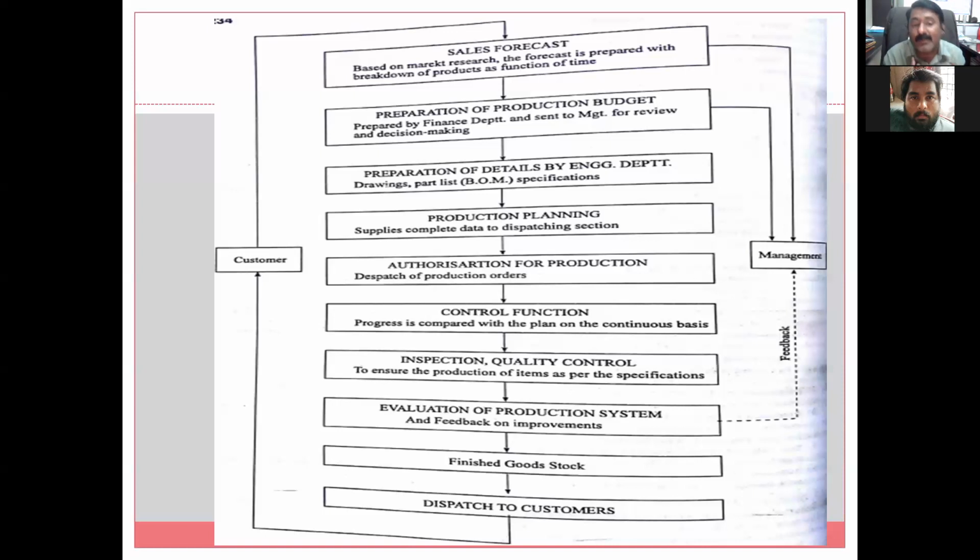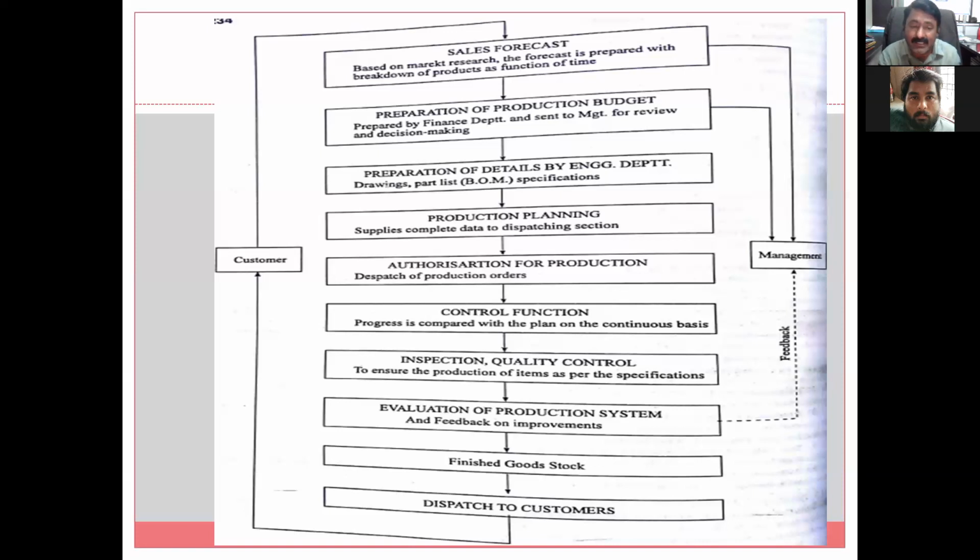So what exactly does the bill of material consist of? It consists of the part name, the quantity required, the material, what specification is required, and any details if required. So this is the bill of material for that complete assembly drawing, and by this bill of material we will come to know what exactly that part is, how much quantity is required, and what is the material. So it will give a complete idea about the particular product.